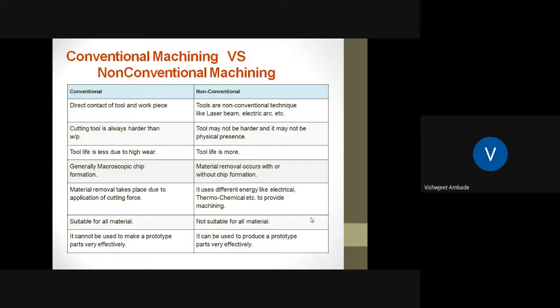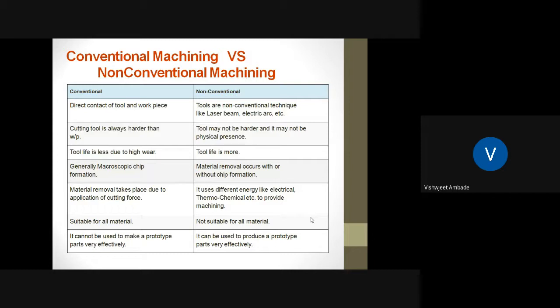Next, generally a macroscopic chip is formed in the conventional type of process, and material removal occurs with or without chip formation. In case of non-conventional machining process, very small chips are formed. Next point is material removal takes place due to application of the cutting force.